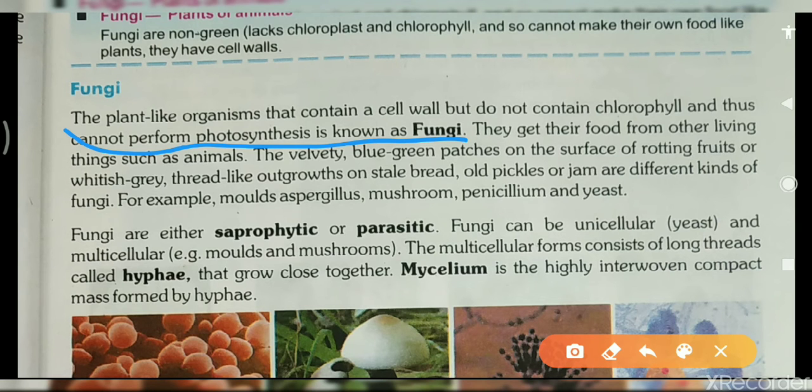The blue-green patches on the surface of rotting fruits, and the whitish-grey thread-like outgrowth on stale bread, old pickles or jams are different kinds of fungi.